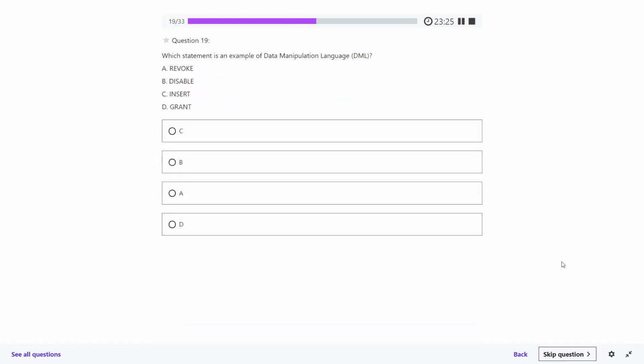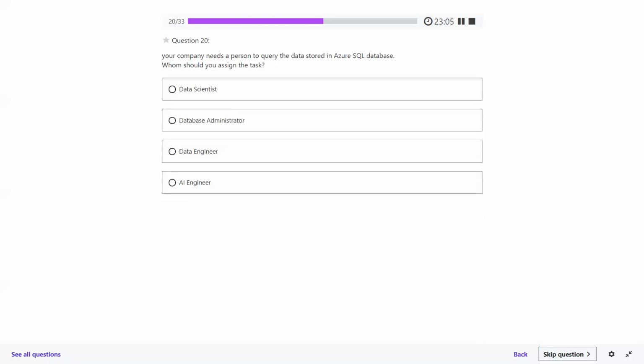Okay, let's proceed. Number 9, please. Which statement is an example of DML, data manipulation language? Revoke, disable, insert, grant. Insert. Data manipulation language means insert. Perfectly fine. Correct.